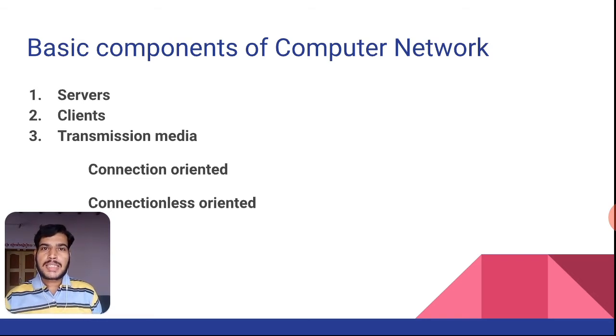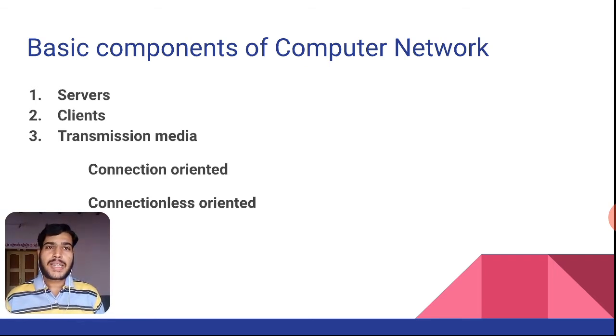How is the data going to be transferred, and how are the request and response generated? By making use of a transmission media. These transmission media are the channel for the communication, and they might be connection oriented or connectionless oriented.